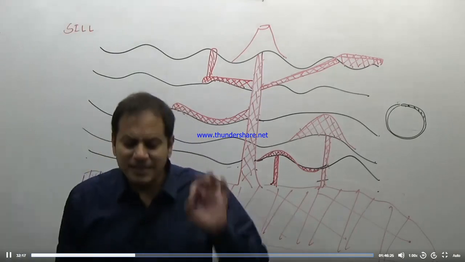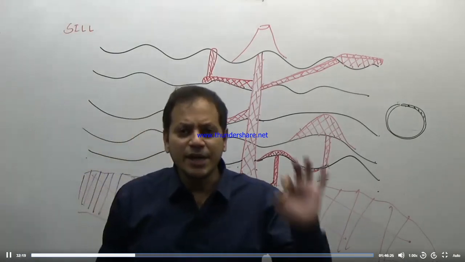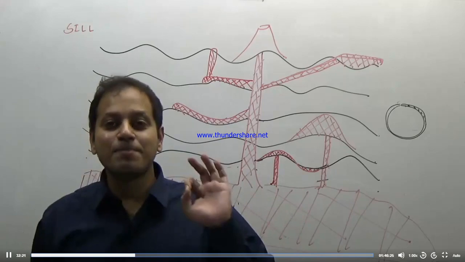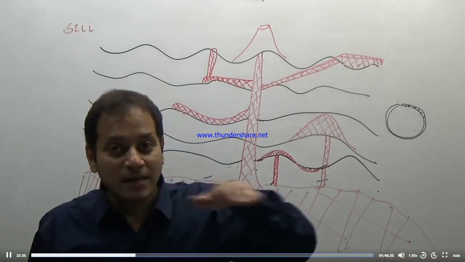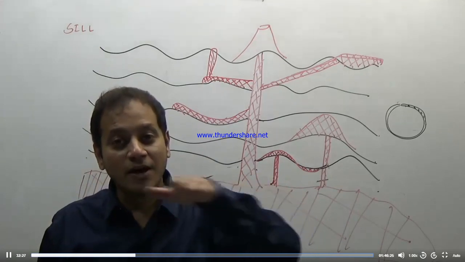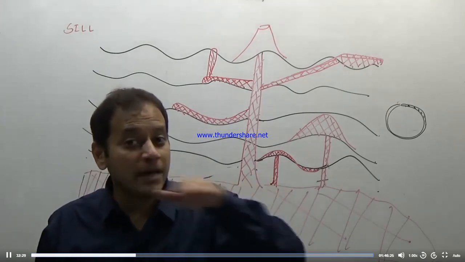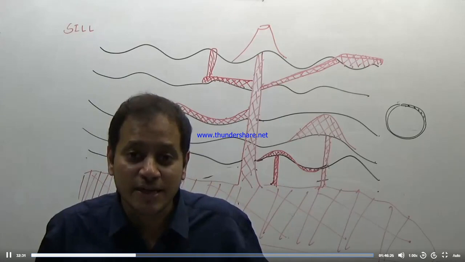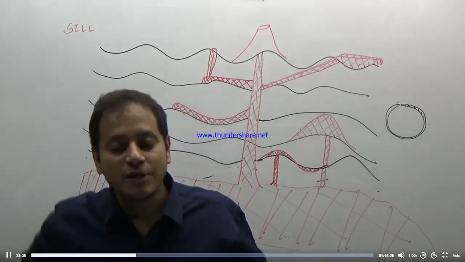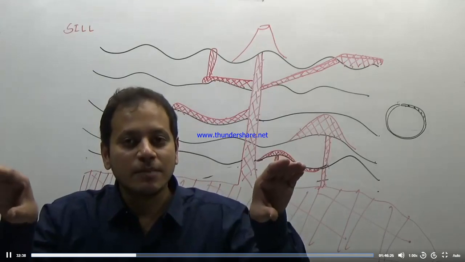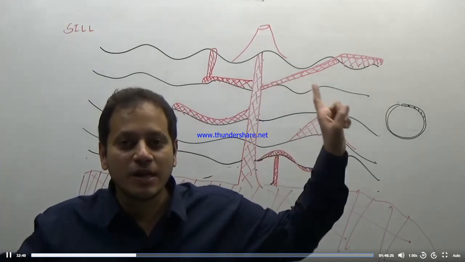Now, sills are defined as the intrusive igneous rock which is parallel to the bedding plane of a sedimentary rock, which is horizontal or parallel to the bedding plane of a sedimentary rock. So the kind of intrusive igneous rock which becomes parallel or horizontal to the bedding plane of a sedimentary rock is known as the sill.